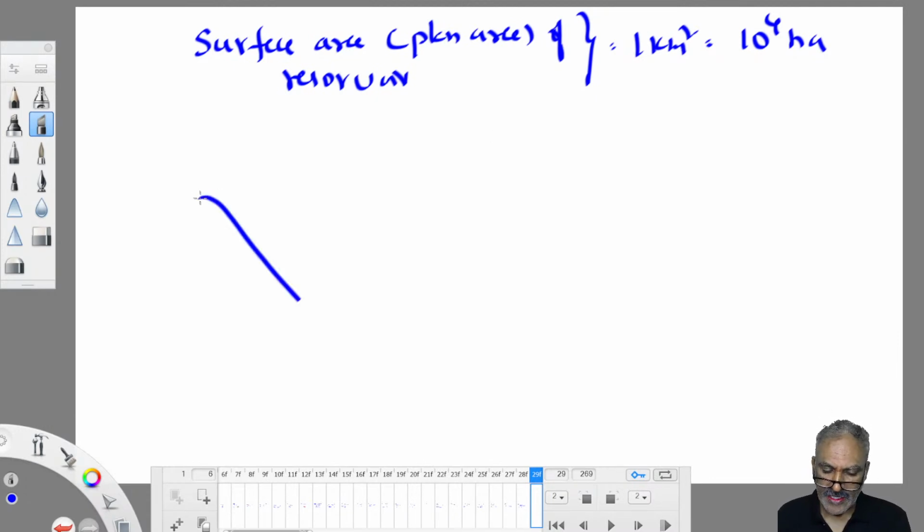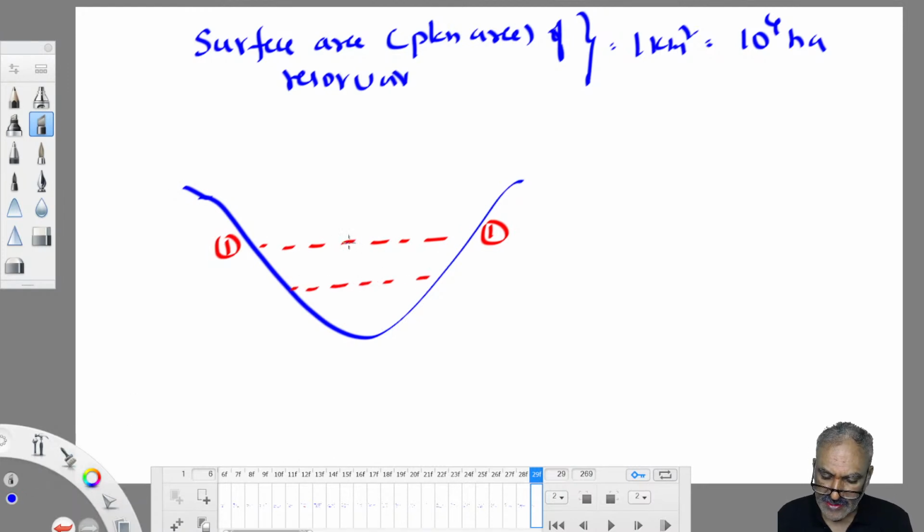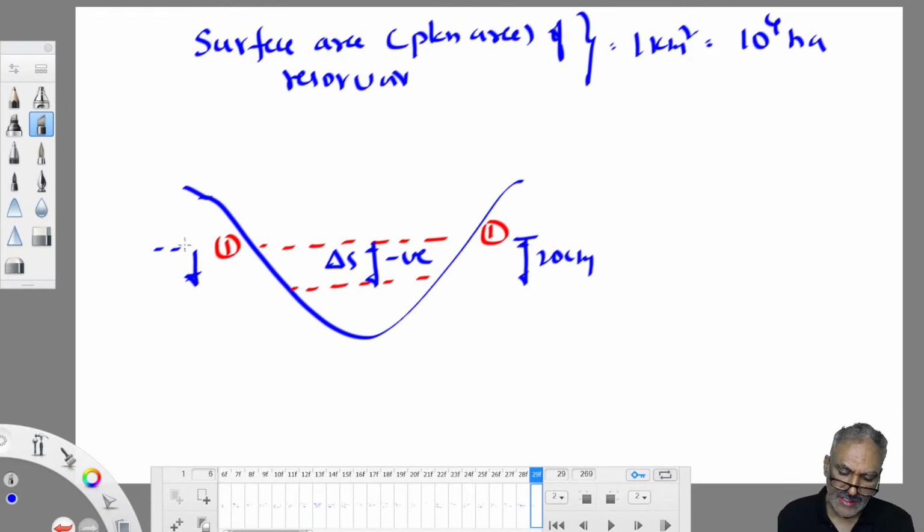Water level has declined. So this is a water body. The actual level of water in the water body is somewhere here, but it has declined, decreased by 20 centimeter. So has the water level increased or decreased? Decreased. So delta S is positive or negative? Negative, since water level has decreased. Whenever water level decreases, it is negative; when it increases, positive. If it rises above the level, positive; if it falls below, negative.